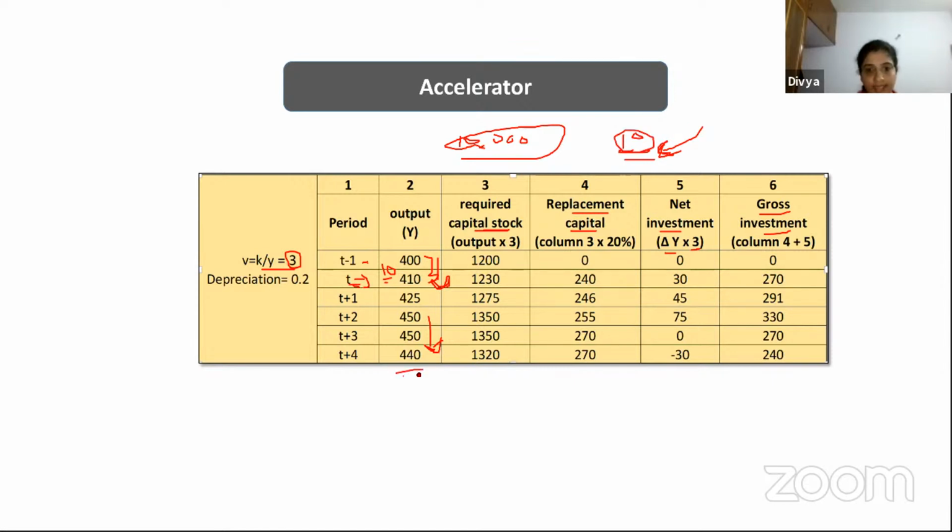Whenever there is an expected fall in the output, you make sure that you are not investing too much on the machinery part or your new investment, and such depreciation should be adjusted. After the depreciation, see here we have negative 30, that means that this is invested for depreciation. So this basically talks about what is the capital required for your output. So if it is reducing, you have to work out accordingly.